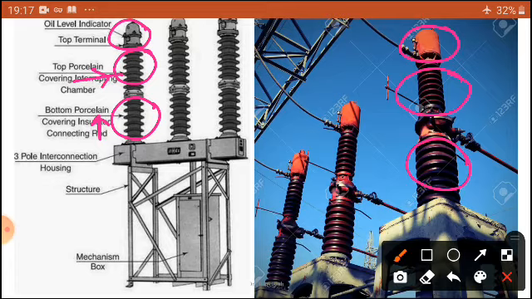Dear students, what is the basic principle of MOCB? This type of circuit breaker is also called a small or minimum oil circuit breaker. We are using only 10%. It uses dielectric oil or transformer oil, a small percentage of oil, at least 10% of BOCB oil. This oil is mainly used for extinction of arc only. The arc interruption takes place inside the interrupter.